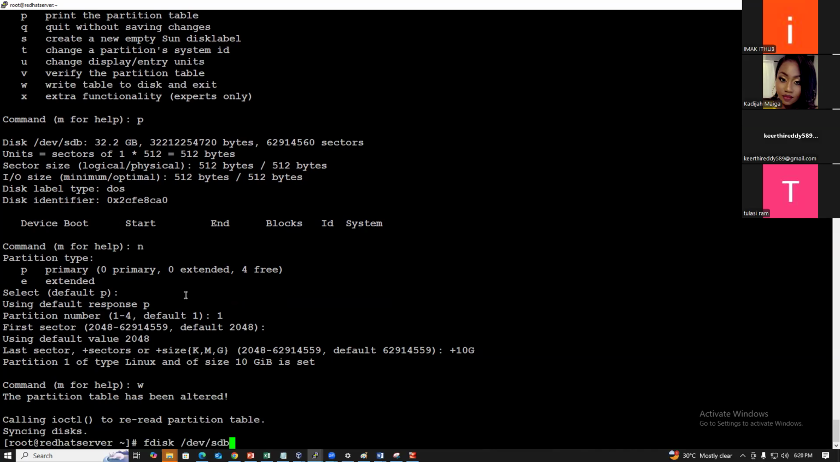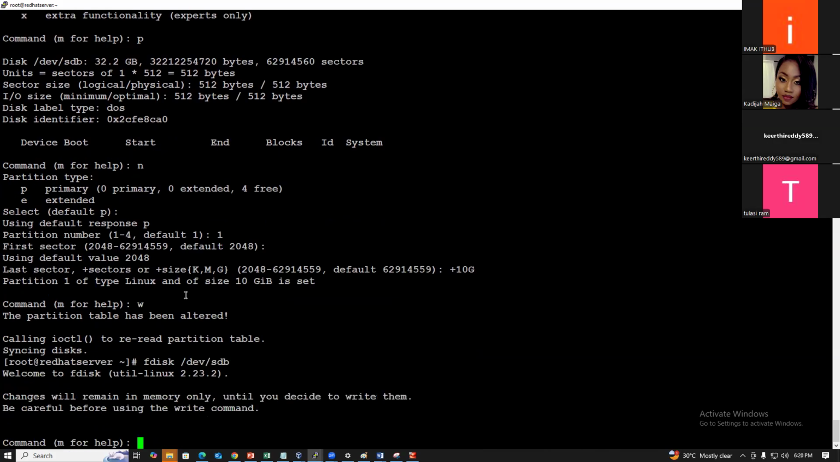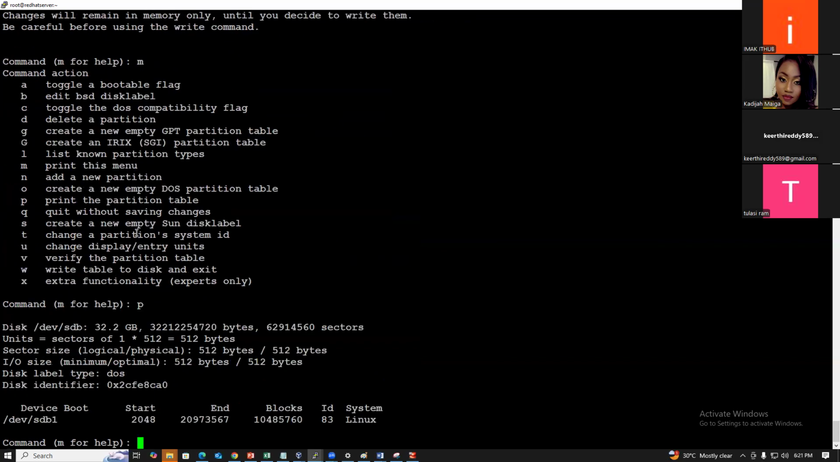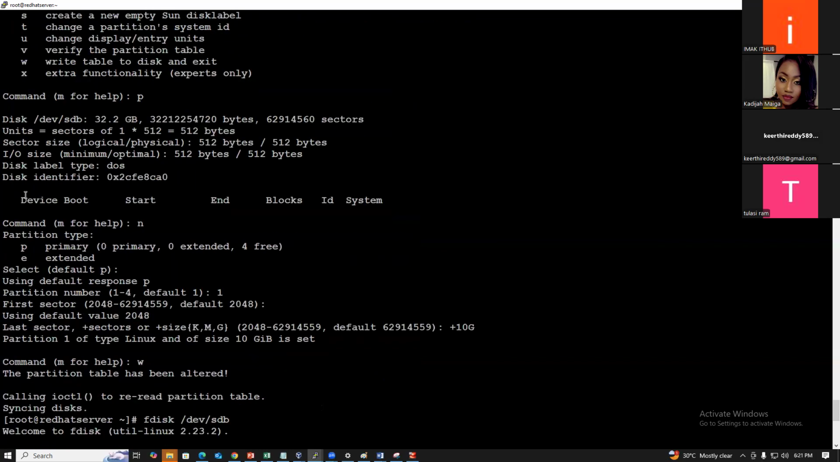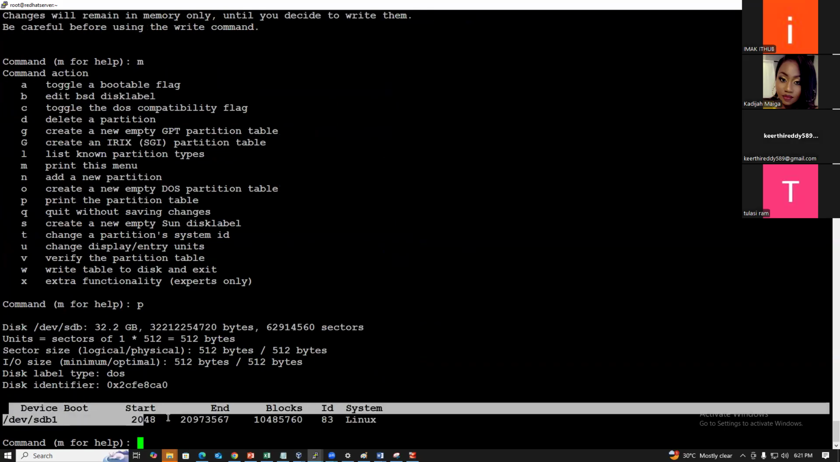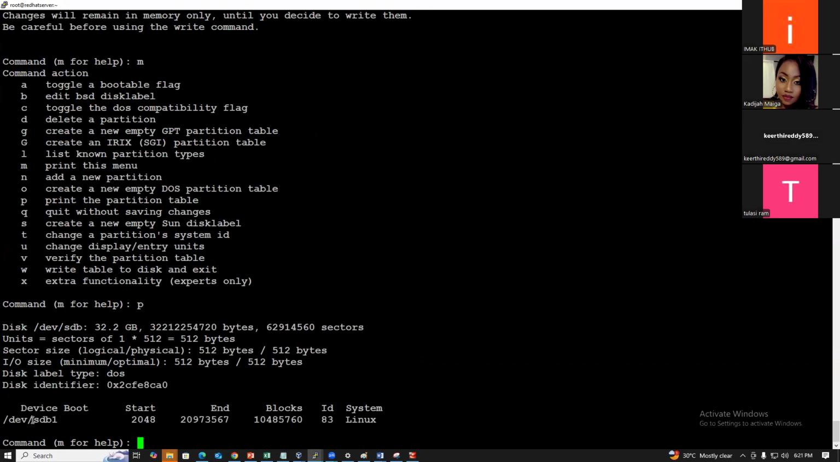Now we again go to fdisk /dev/sdb. M is nothing but a help menu, and P is nothing but print the table. Before, there were no partitions created, but now one partition is created, sdb1. This is the start block and end block. This is the 10 GB we created. What is the ID created? System ID is 83, and the system type is Linux.